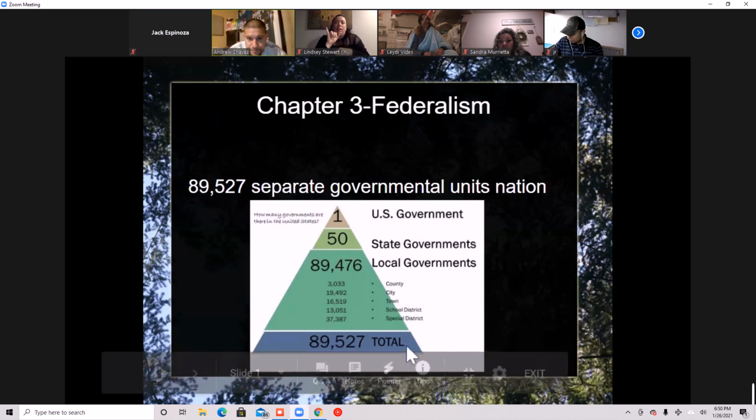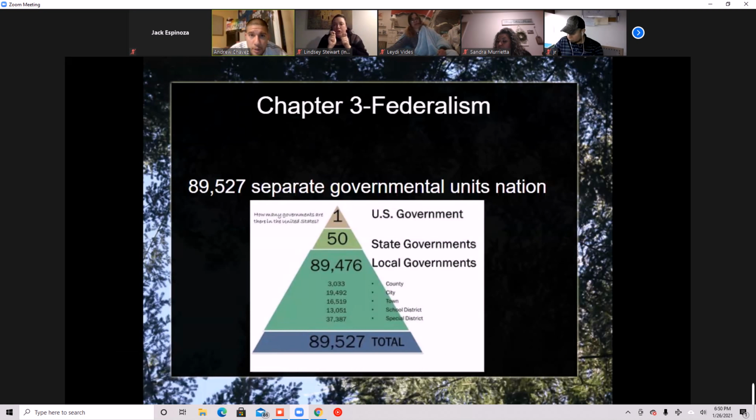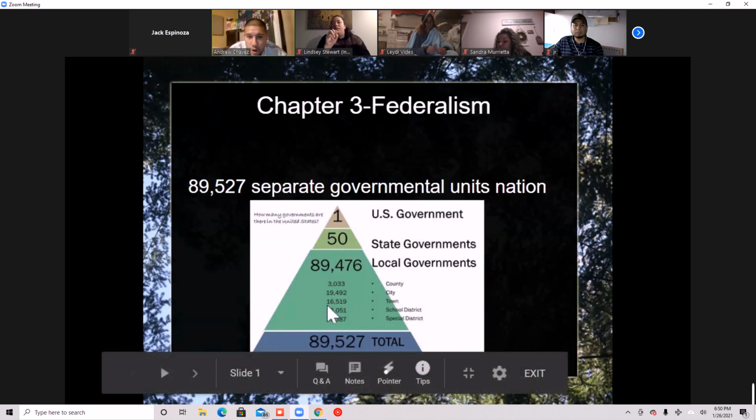Moving on down, towns. Towns are a little smaller in the sense of the smaller population. So when we're talking about townships, there are 16,519 towns. So moving on down, you have 13,051 school districts.